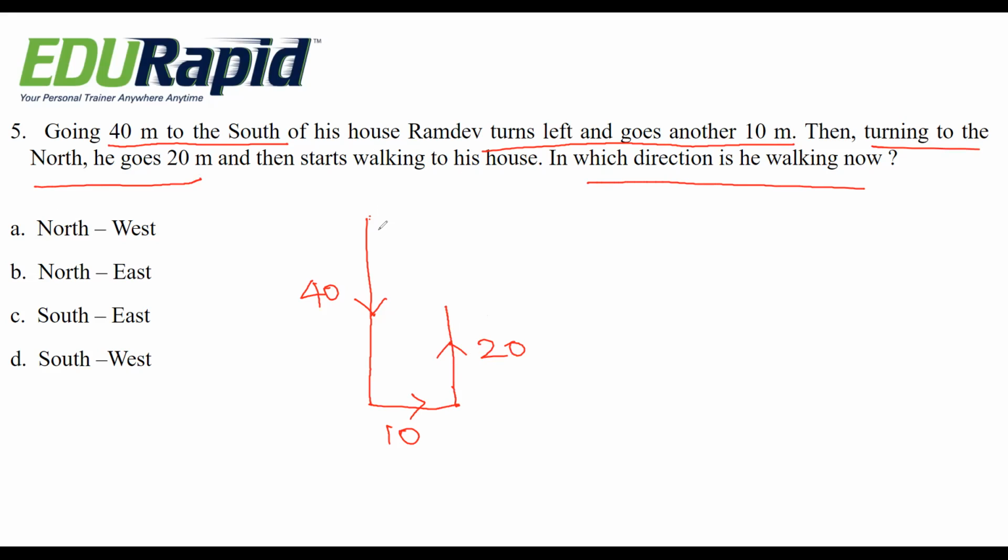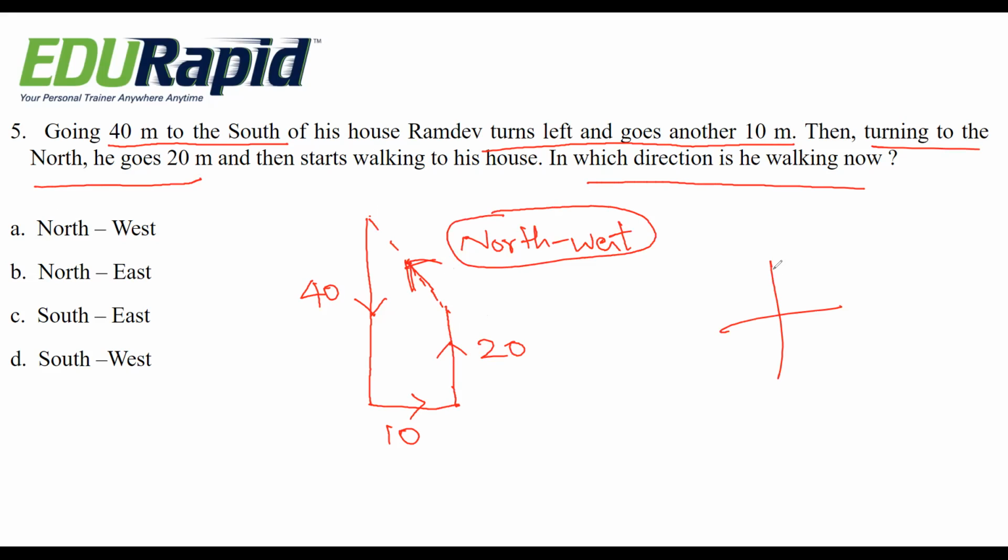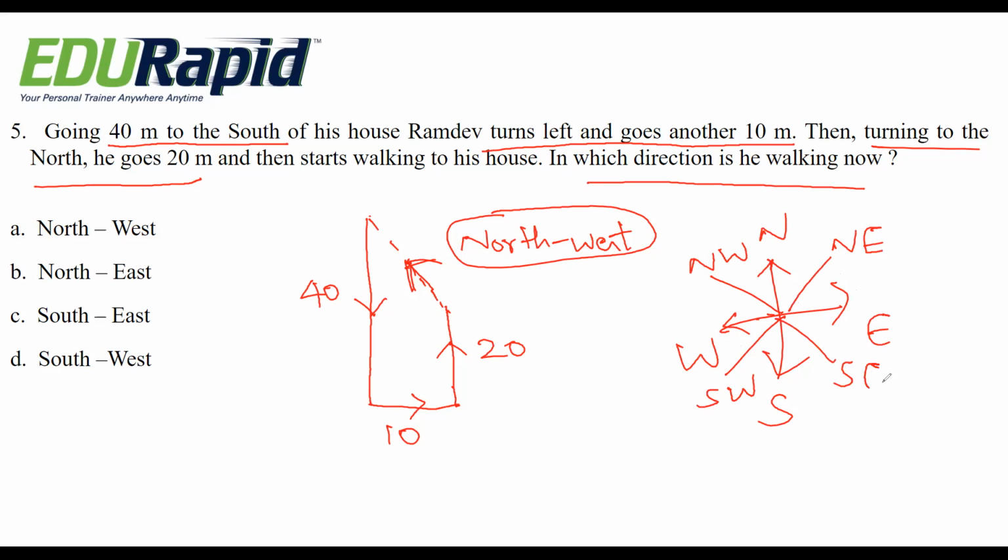In which direction is he walking? They are asking this direction. So this is northwest. As I told earlier, these are the directions: north, south, west, east. This is northeast, this is northwest, and this is southwest, and this is southeast. So option A is the right one, northwest.